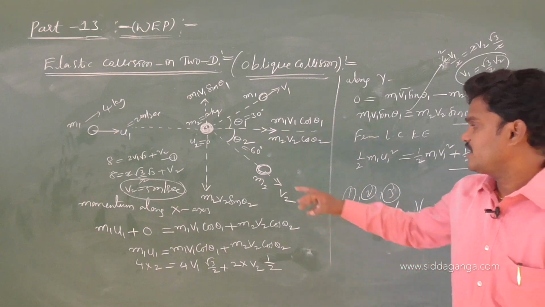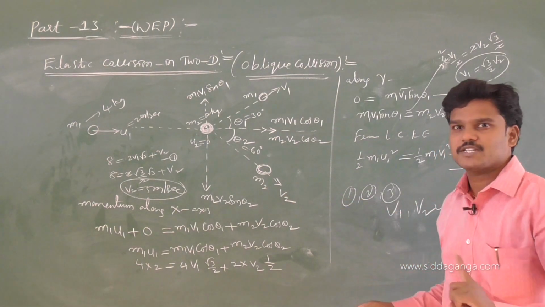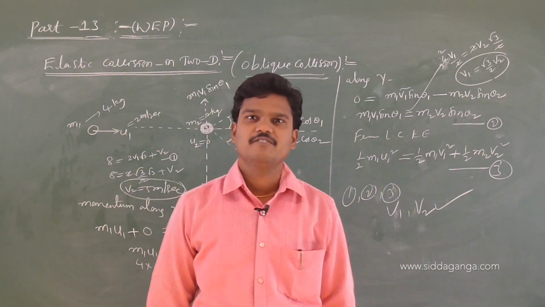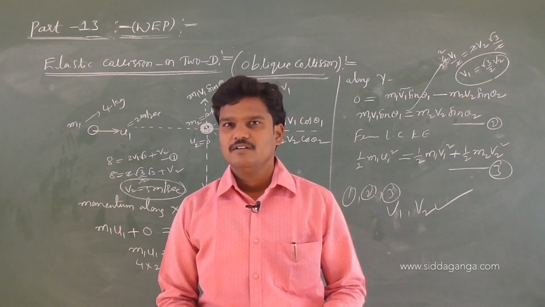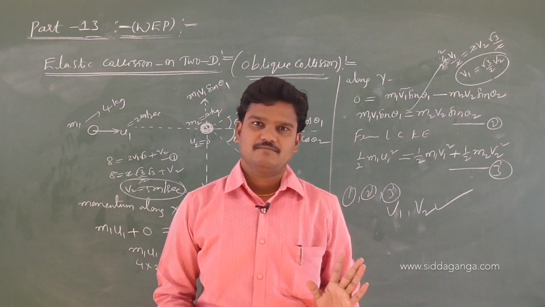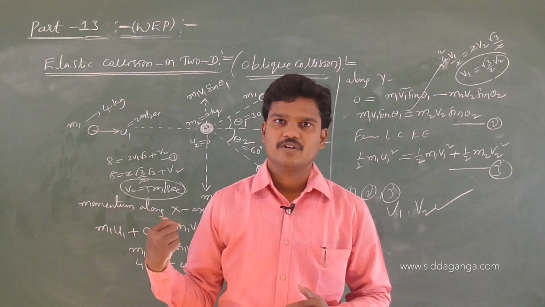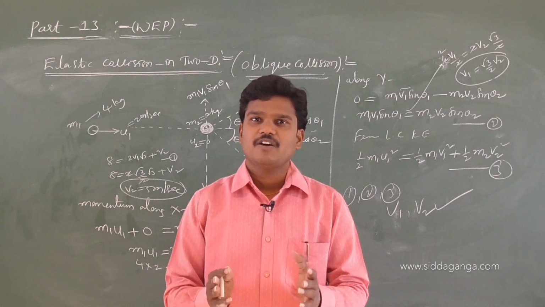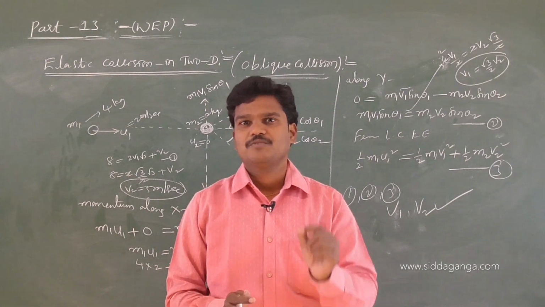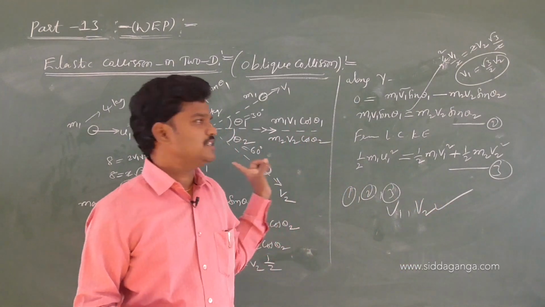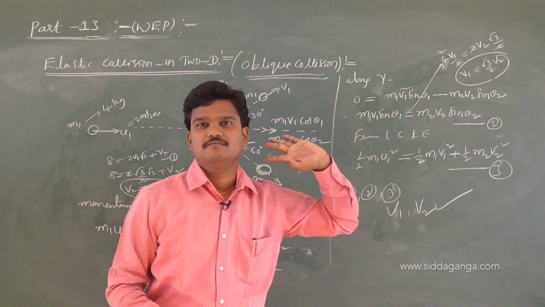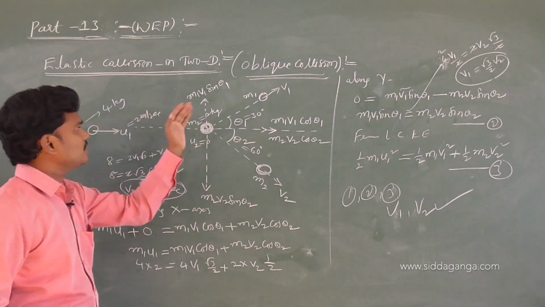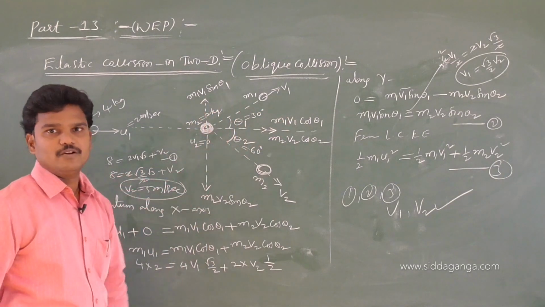Take the conservation of momentum along the x-axis, you will get one equation. Take conservation of momentum along the y-axis, one more equation. Solve the two equations, we will get the V1, V2 values. What is our target? We have to find the final velocities after the collision in 2 dimensions. From 1 dimension onwards also, every time we are finding final velocities after the collision. Here also it is simple. By using conservation of momentum, we can get the answers. Anyhow, I gave some outline. Here I have taken for example M1, M2, U2. We got the answers.